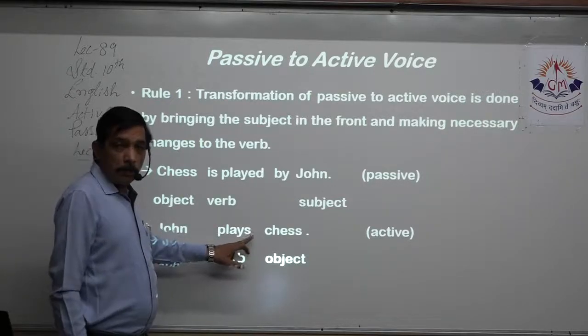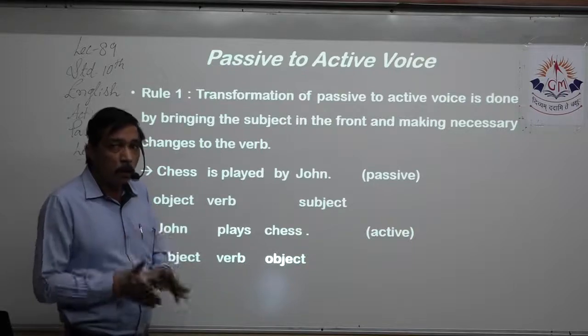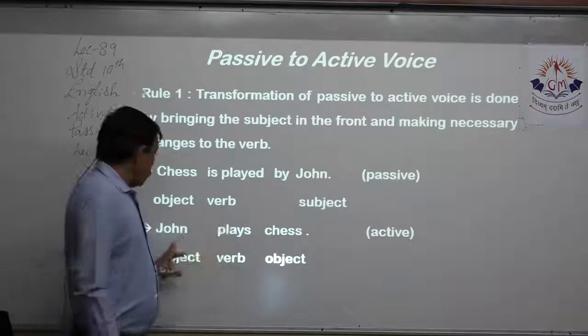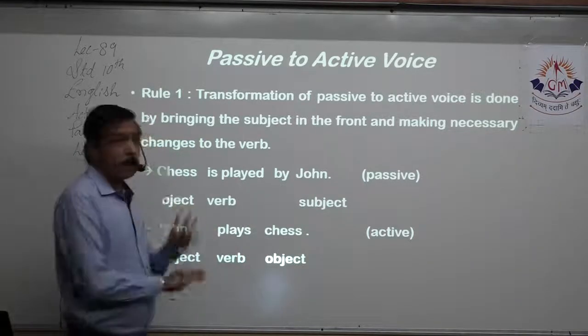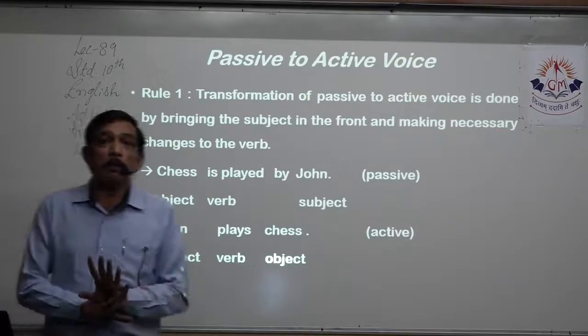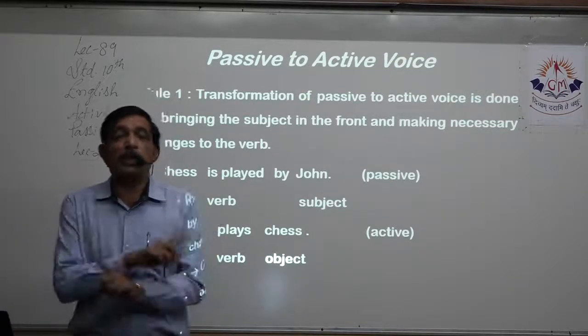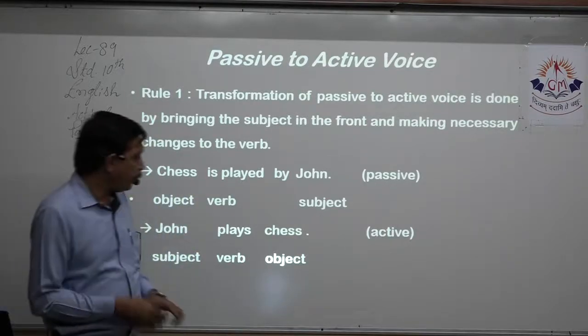Because this is an individual, is that first person? No. Second person? No. It is third person, an individual, a proper noun. So plays. John plays what? Chess. So we interchange the subject and the object. We interchange the position of them and make the necessary changes to the verb.